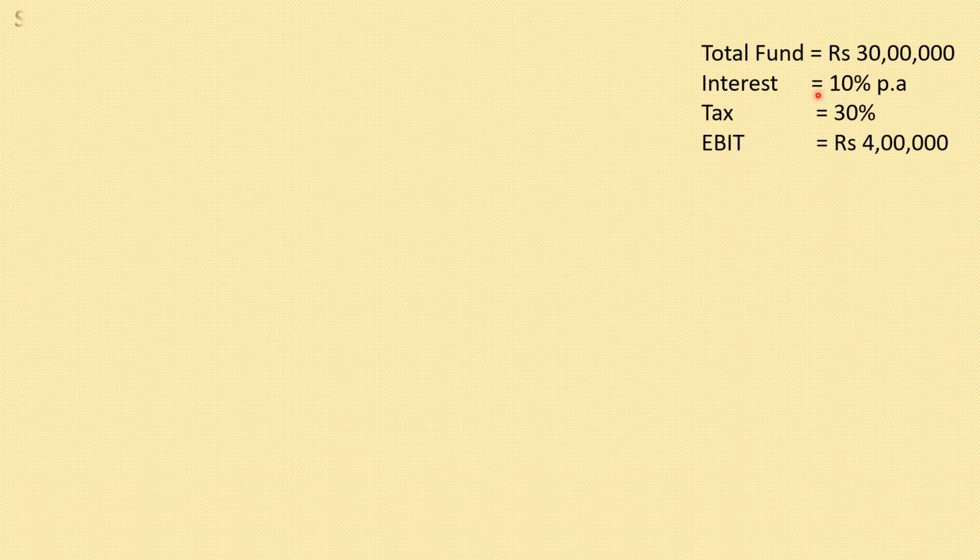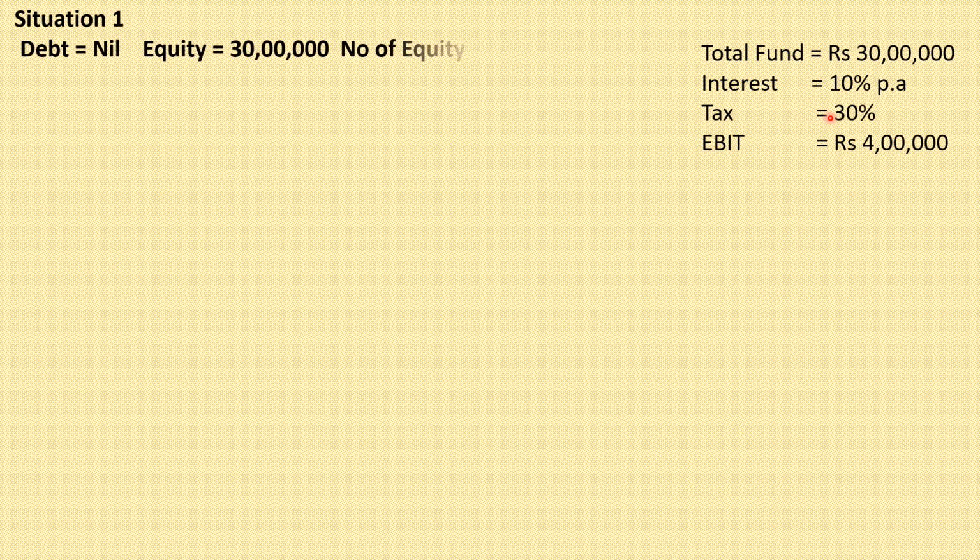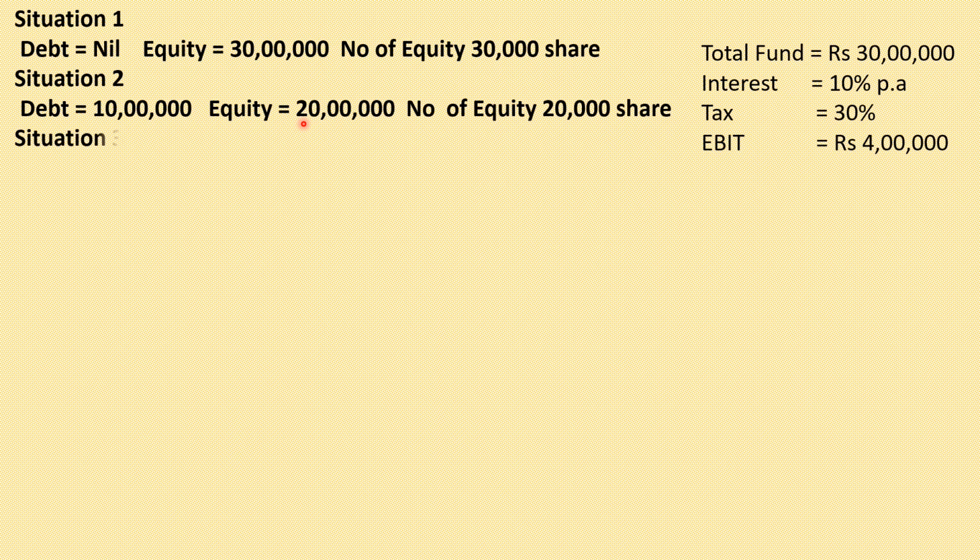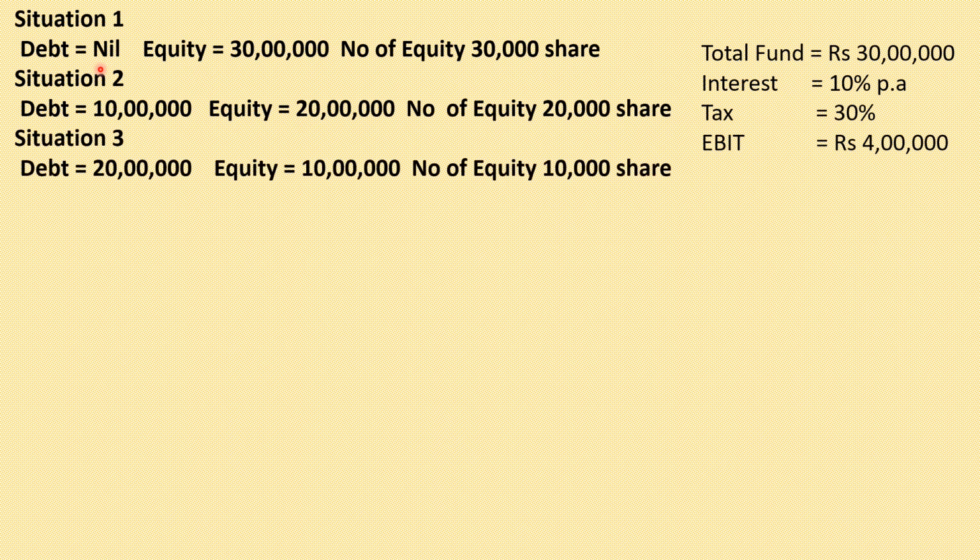Let us see the example. The condition is the same. Here we presume that the total fund is 30 lakh rupees, interest is 10%, tax is 30%, and the EBIT is 4 lakh. We take three situations. Situation number one, the money that we raised by the issue of debentures is zero. We raise the entire money by the issue of equity shares. In this example, we have presumed that the par value of the share is 100. When we divide 30 lakh by 100, we get the number of equity shares, that is 30,000.